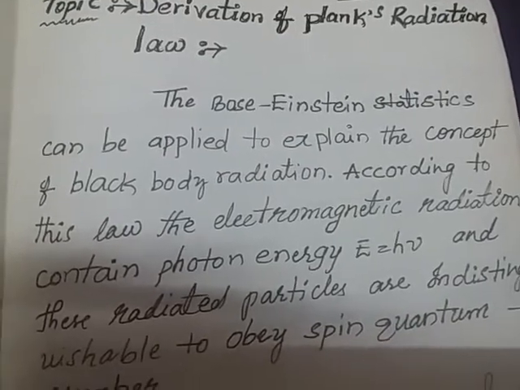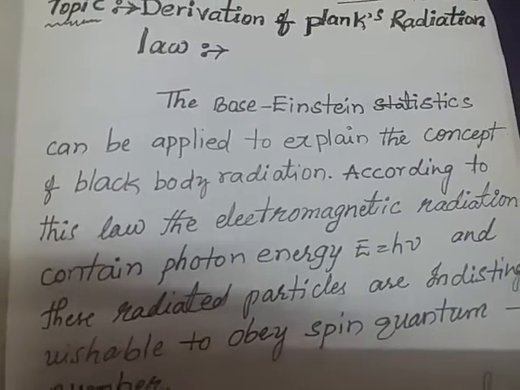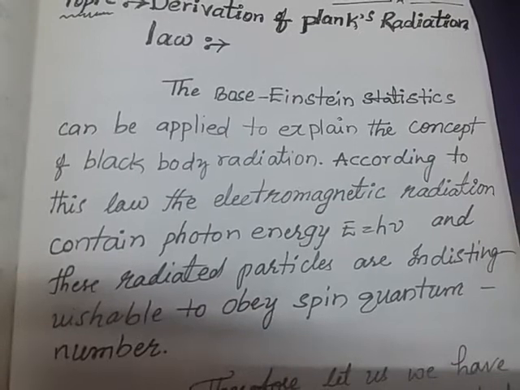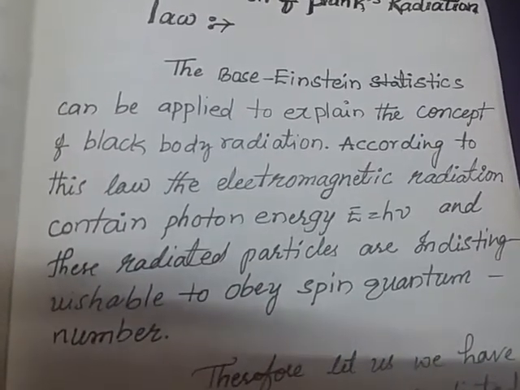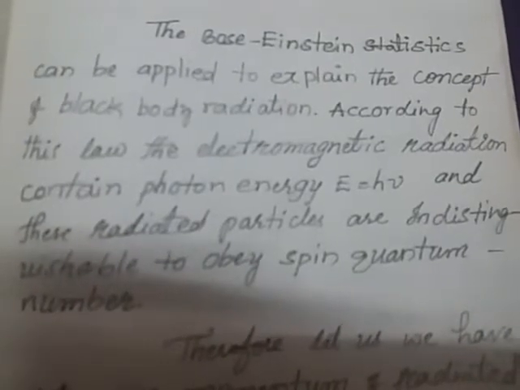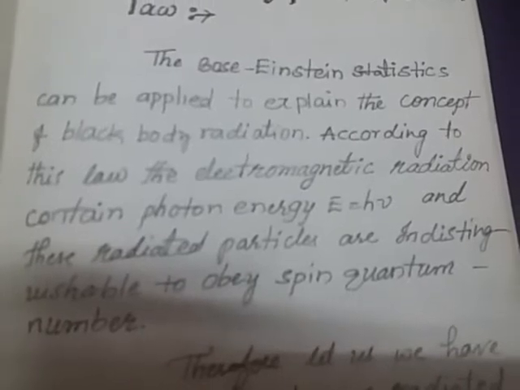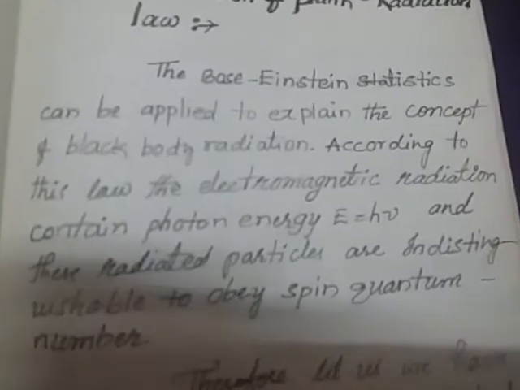According to this law, the electromagnetic radiation contains photons, energy packets equal to h nu, and these radiated particles are indistinguishable. Already we have studied in the Bose-Einstein distribution law that the particles are indistinguishable, and they obey the spin quantum number.